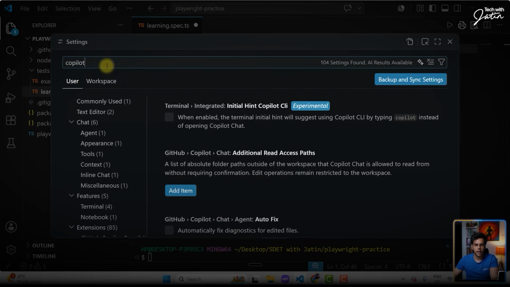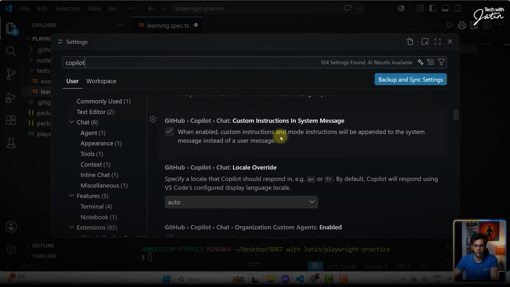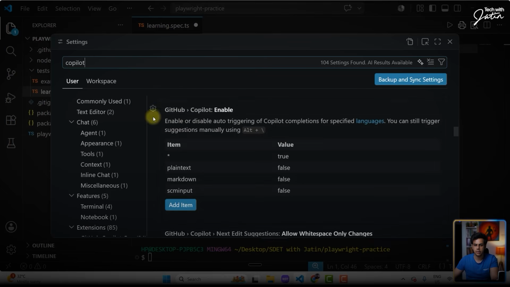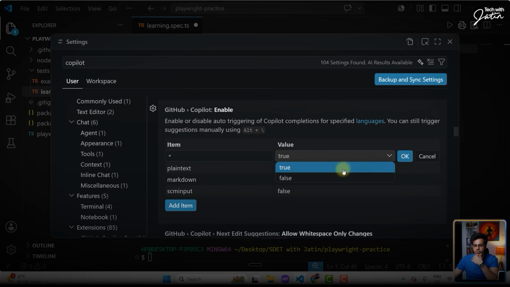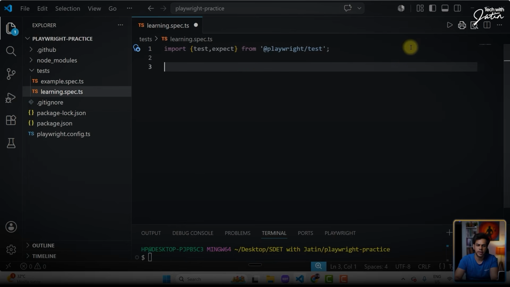Once you've written Copilot, let me just scroll down a little bit. This GitHub Copilot enable, and you see the star keyword, right? The item over here is star. You just change it to false. Click on OK, and done. That's it. So now if I hit enter, I'm not going to get any suggestions.